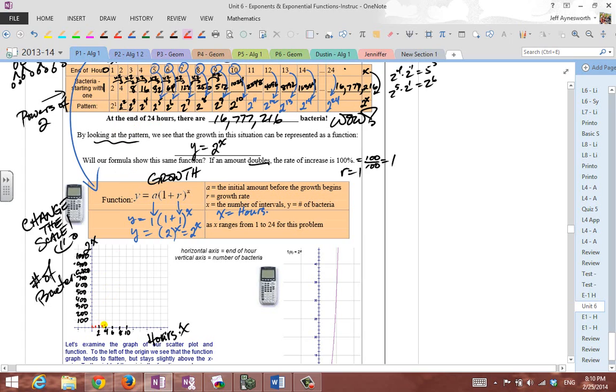4 comma 16, we're getting a little bit bigger. 5 comma 32, getting a little bit bigger. All right, 6 comma 64, that's a little bit more than halfway, so it's right about there. 7 comma 128, we're over 100 now, so that's good. And then 8 comma 256, right about there. 9 comma 512, that's getting a little bit easier to plot, over 500. Once again, you just have to estimate the positions here, and 10 comma 1024, that's over 1,000. So we're way up here.